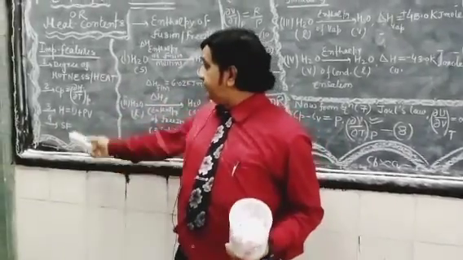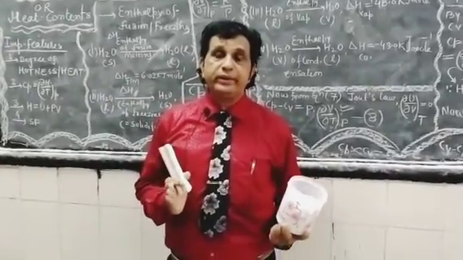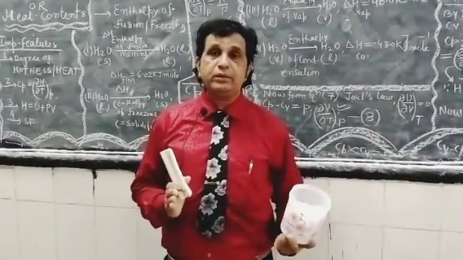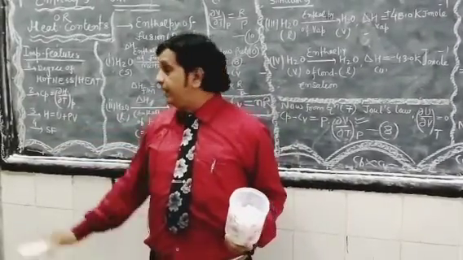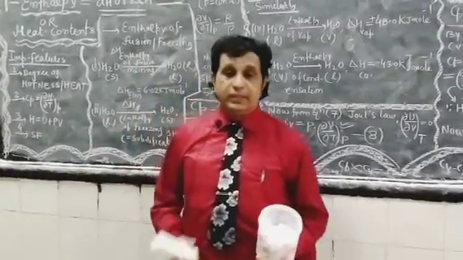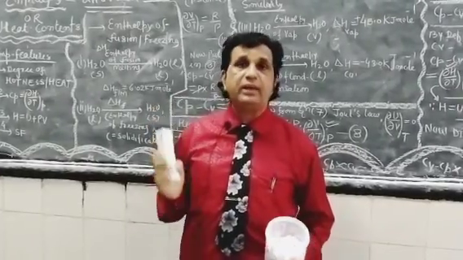Next postulate: enthalpy is the addition of various important state variables and thermodynamic quantities, that is H is equal to U plus PV. Enthalpy is a state function, depending upon the initial and final state but independent of the path.